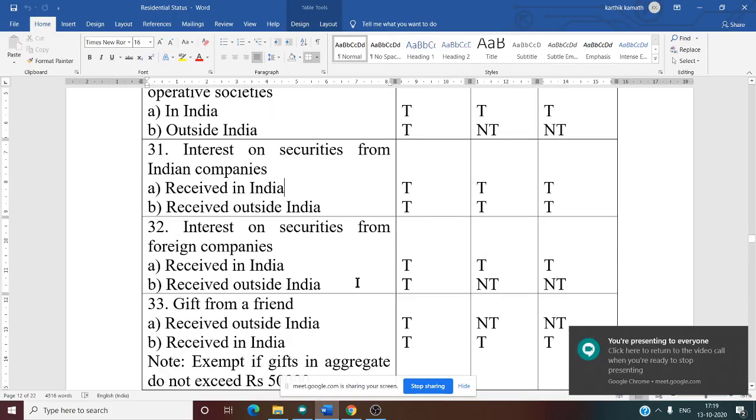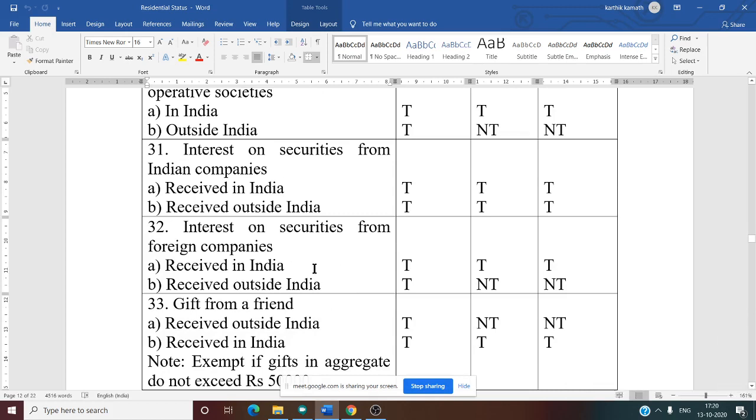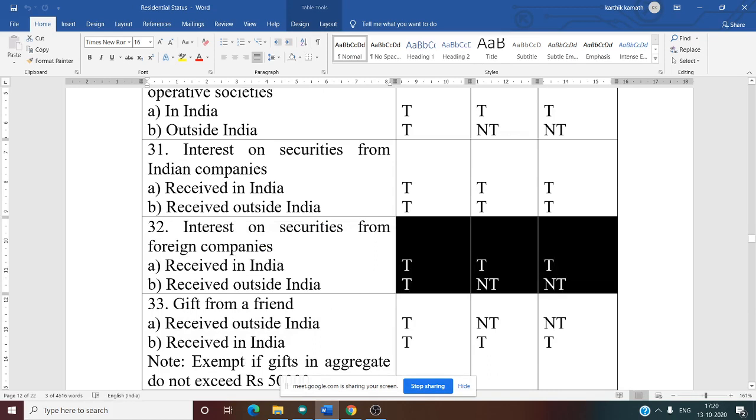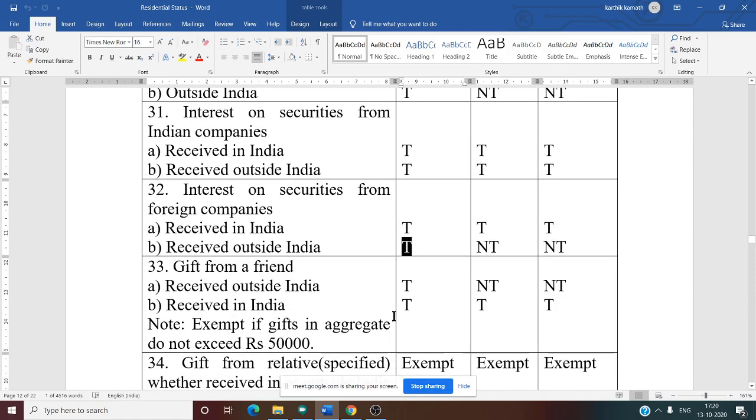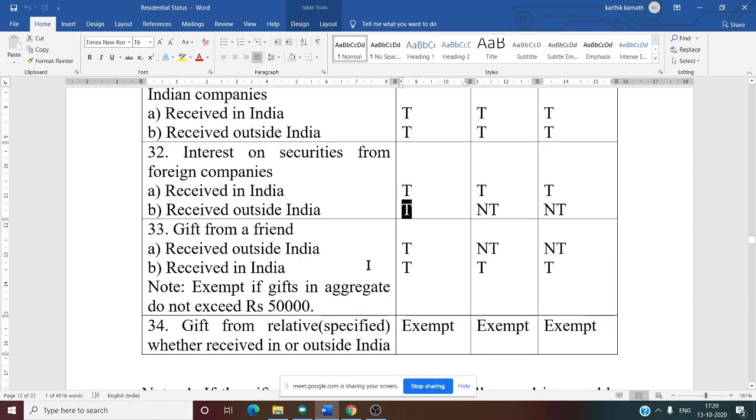Now the next one, interest on securities from foreign company. Foreign company received in India, all three are taxable. Outside India, only OR is taxable, because its source is outside India and it is received outside India. Only OR is taxable.